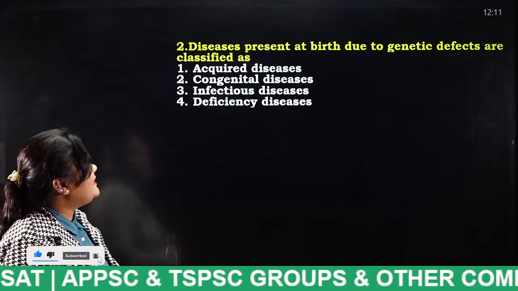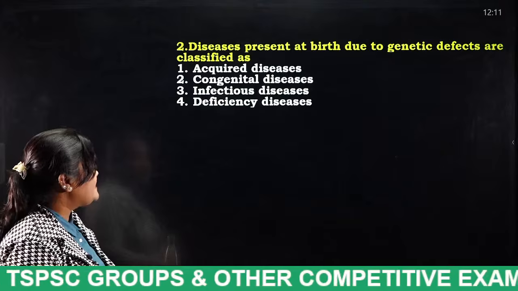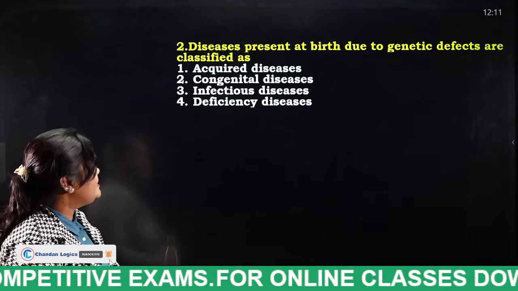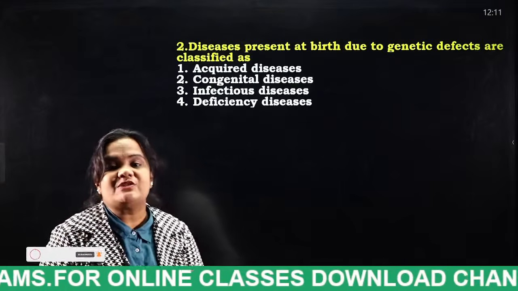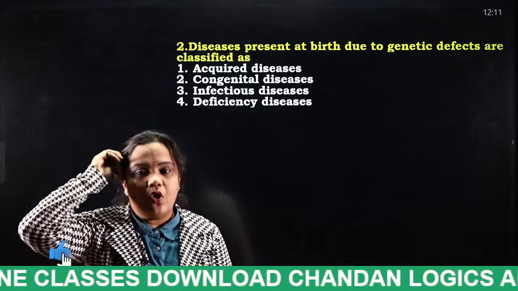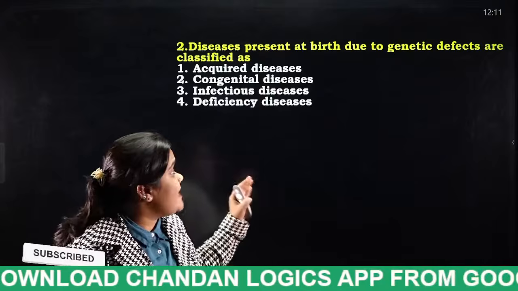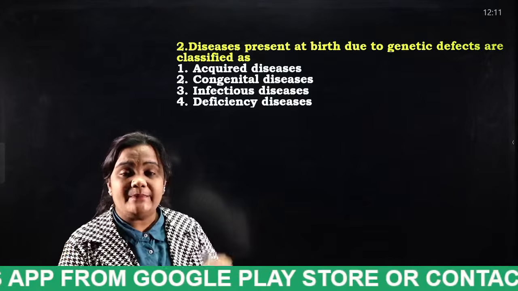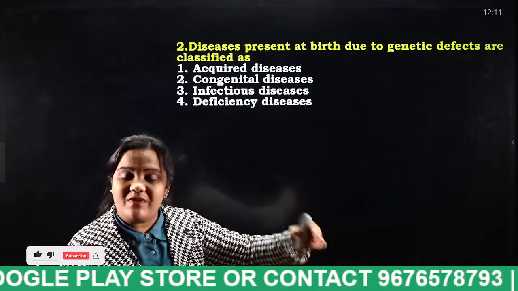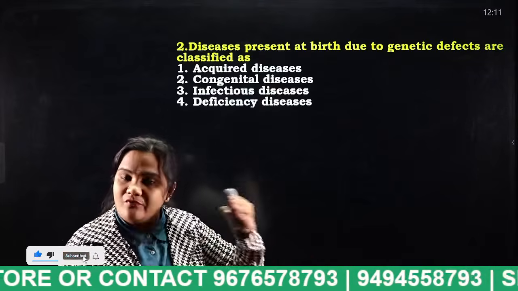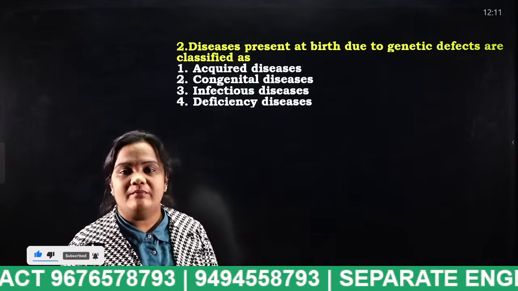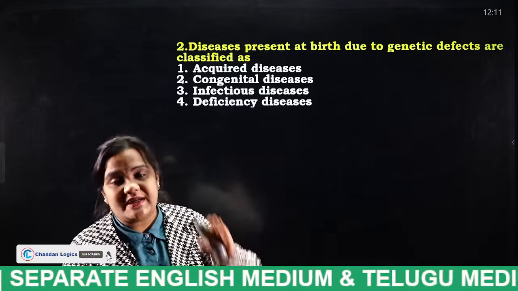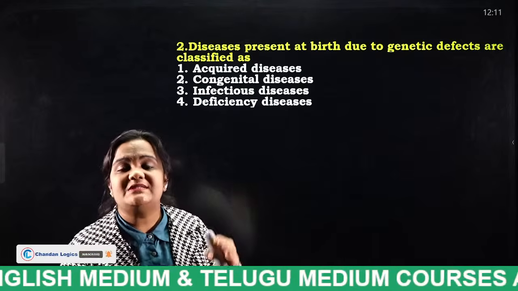Diseases present at birth due to genetic defects are classified as: acquired diseases, congenital diseases, infectious diseases, deficiency diseases. I have explained what the types of diseases are. What is the question actually? The diseases present at birth due to genetic defects, that means diseases spread from mother to child. It may be from the father or the mother. The disease present in the mother is spread to the kid itself. That type of disease is called what?